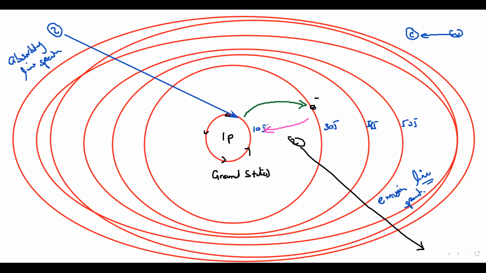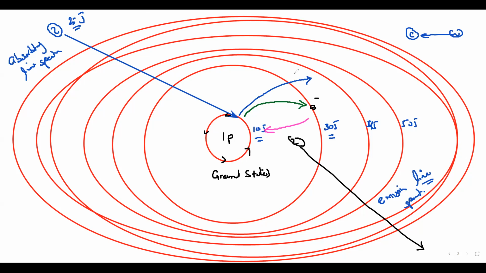For example, the difference in the energy is how much? In this shell it is 10 joules, and here in this shell it is 30. So if I provide 25 joules, it should reach somewhere in between, not the second shell, not the third shell.